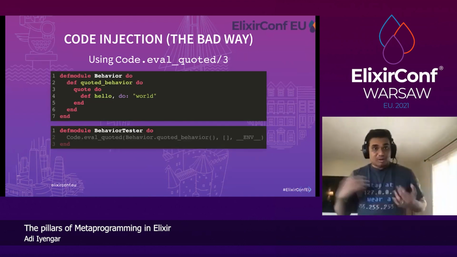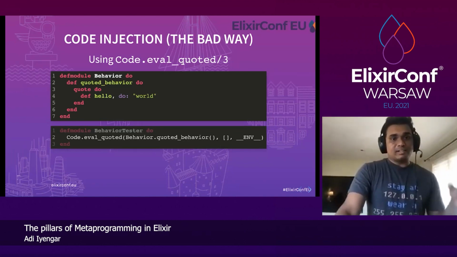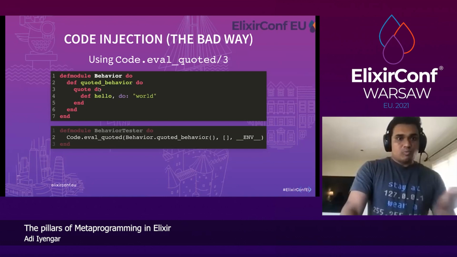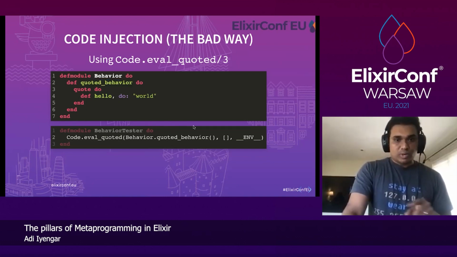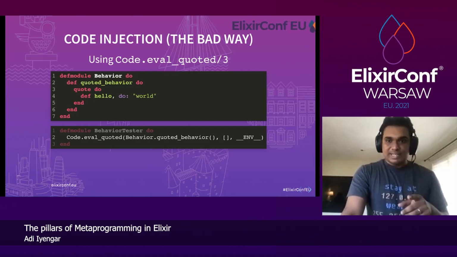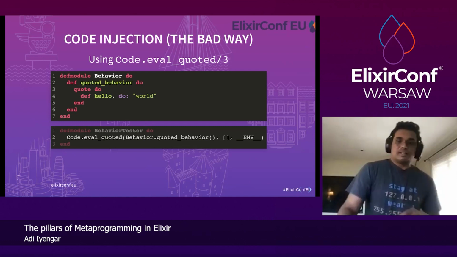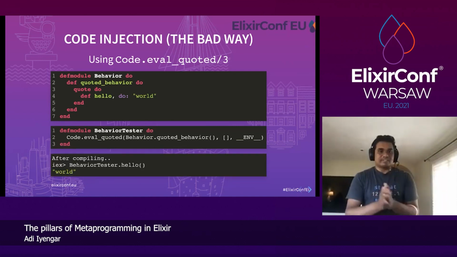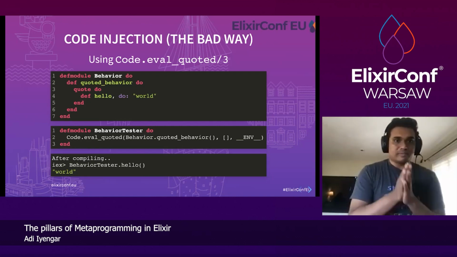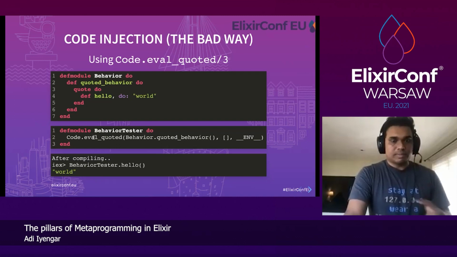Now let's define another module, BehaviorTester, and manually call Code.eval_quoted with the quoted_behavior function. So whatever that returns, a quoted literal, we evaluate that in the environment of the module. What that does is, if we compile it and call BehaviorTester.hello, we get world. So we've injected behavior from one module to another by calling Code.eval_quoted.